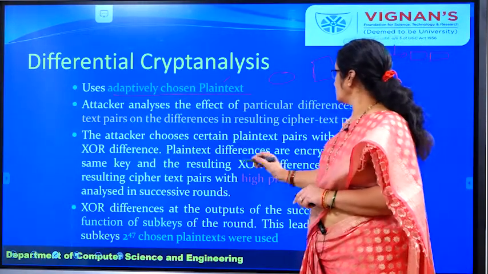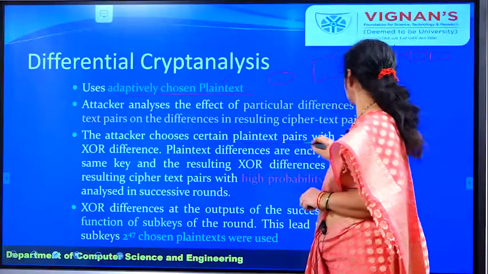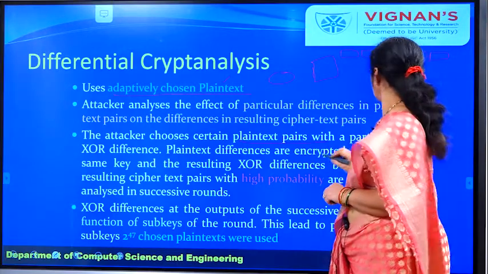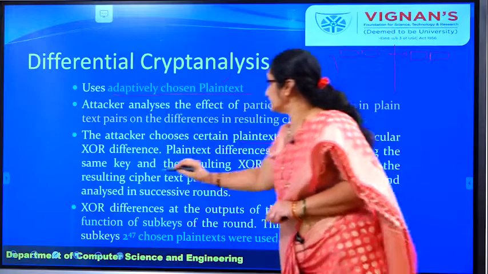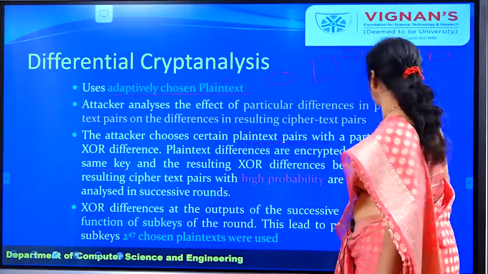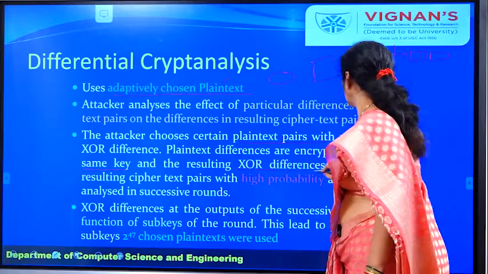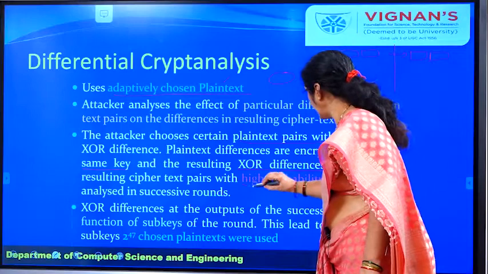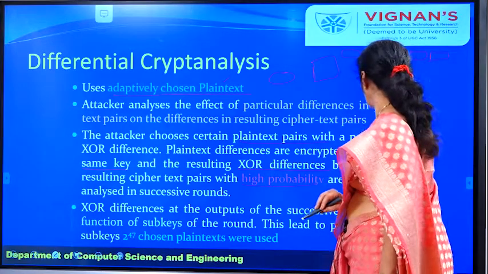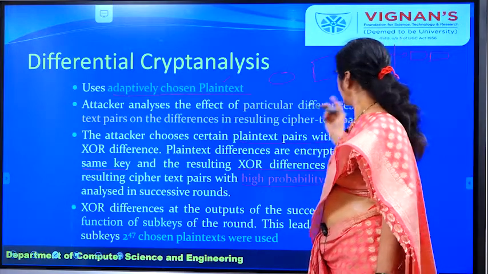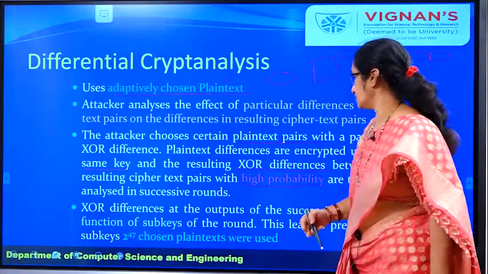So the attacker chooses certain plain text pairs with a particular XOR difference, and the plain texts are encrypted using the same key. You use the same key and you try to find the XOR differences of the cipher text, and you try to identify the difference which has high probability, and you analyze that particular data in the successive rounds.